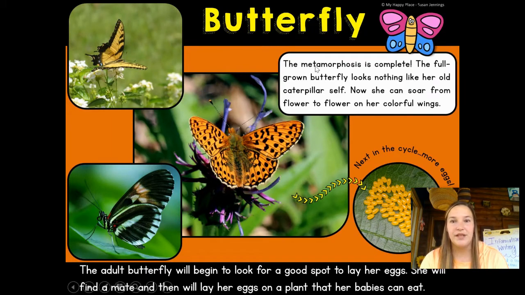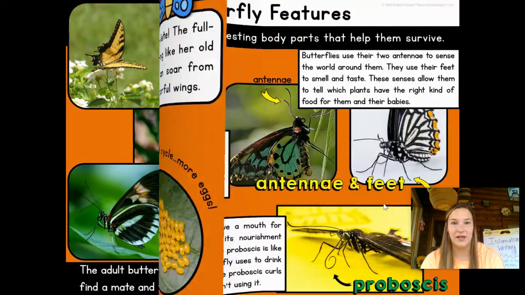On this one, it's showing us the metamorphosis is complete. The full-grown butterfly looks nothing like her old caterpillar self. She doesn't look like the little hungry caterpillar anymore. Now she can go from flower to flower on her beautiful, colorful wings. Now she's ready to lay more eggs and start that whole process over again.